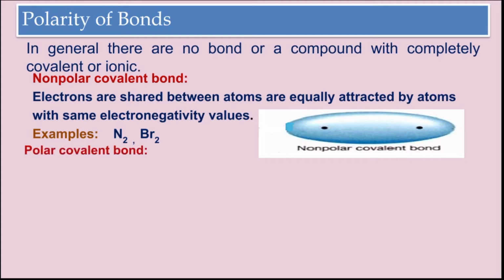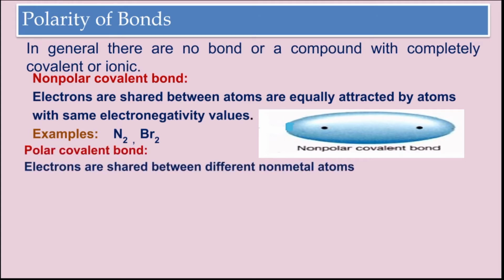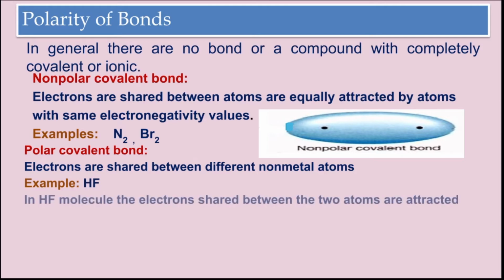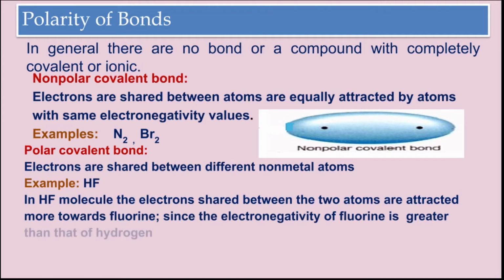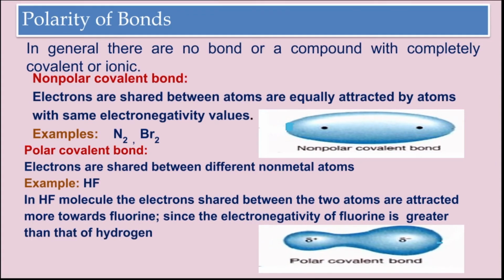Now let's see what a polar covalent bond is. Electrons are shared between different non-metal atoms. Then it is called a polar covalent bond. As we have seen in the case of the HF molecule, the electrons shared between the two atoms are attracted more towards fluorine, since the electronegativity of fluorine is greater than that of hydrogen. Here you can see the bond is getting polarized more towards fluorine than hydrogen.